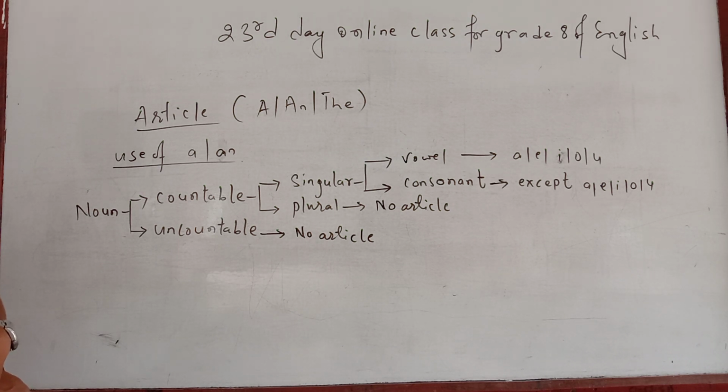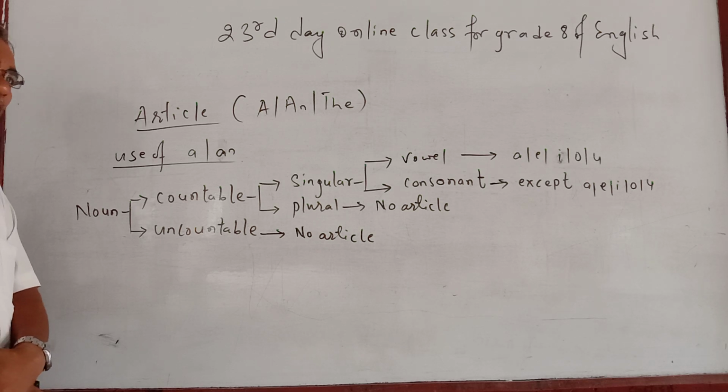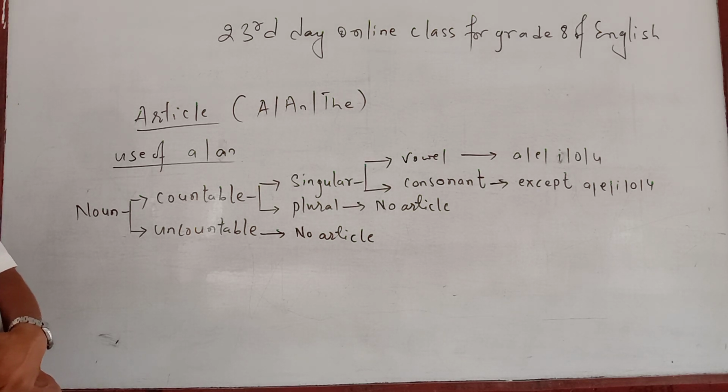Generally on the basis of counting, the noun is found of two types: countable and uncountable. The noun that you can count in unit 1, 2, 3, 4, 5, 6, like this, is taken as a countable noun. When you cannot count in unit, then that is taken as an uncountable noun.